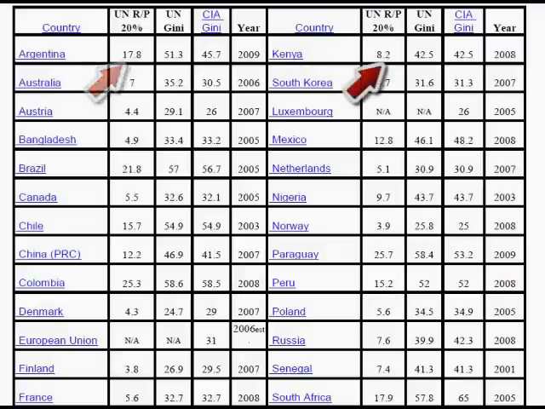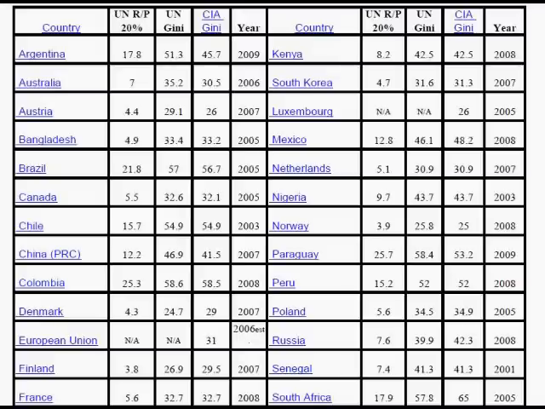Let's go across the top row to Kenya, and the 8.2 would be interpreted as saying that the richest 20% in Kenya earn 8 times as much as the poorest 20%. So your conclusion would be that across these two countries, Argentina and Kenya, both developing countries, income inequality is worse in Argentina than in Kenya, even though Argentina would be a richer country than Kenya.